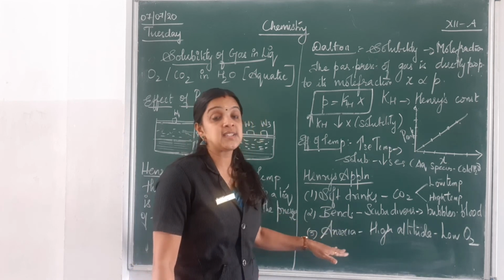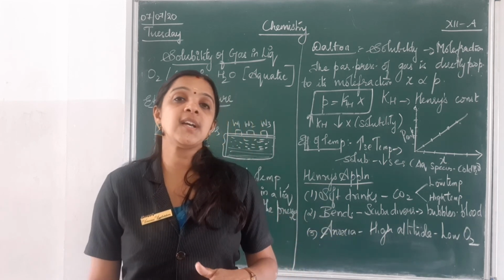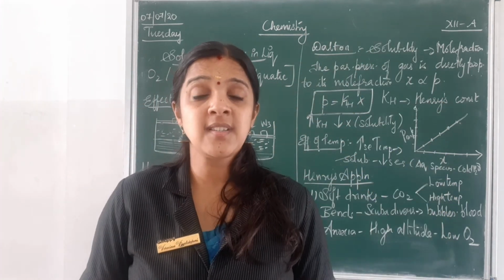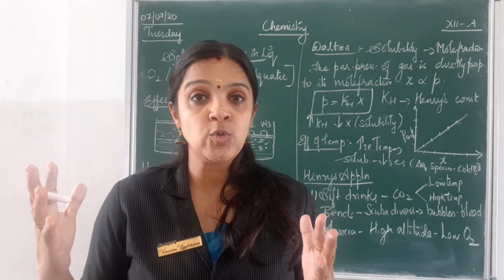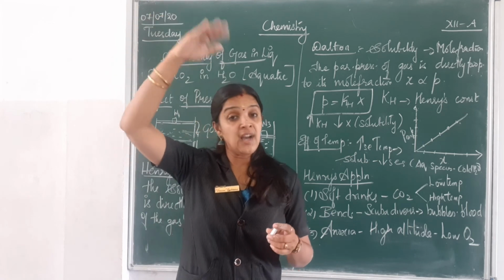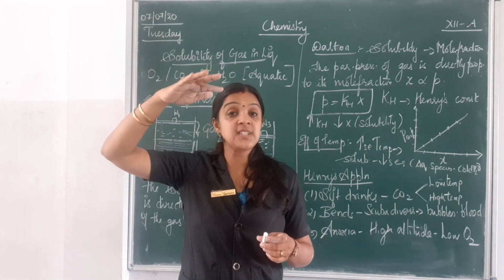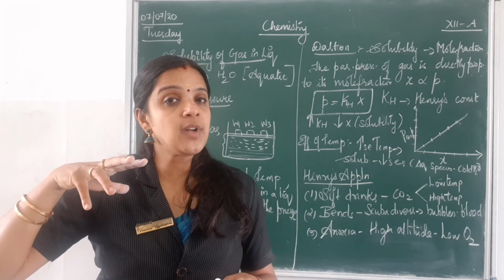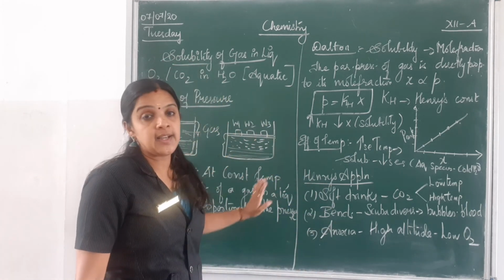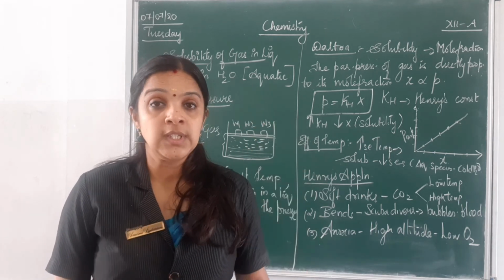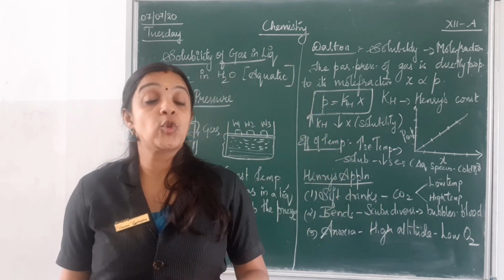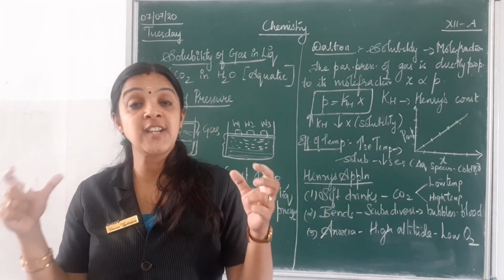And the last one is anoxia. Anoxia is a situation you will experience when you go to high altitudes, especially people living at high altitudes or mountain climbers. We know when you go to a high level, what happens? The pressure is very low. So whenever there is a decrease in pressure, again by Dalton's and Henry's law, the solubility should come down. So what will happen? The oxygen at that level is very low, and the solubility of oxygen in the blood will be very, very low.